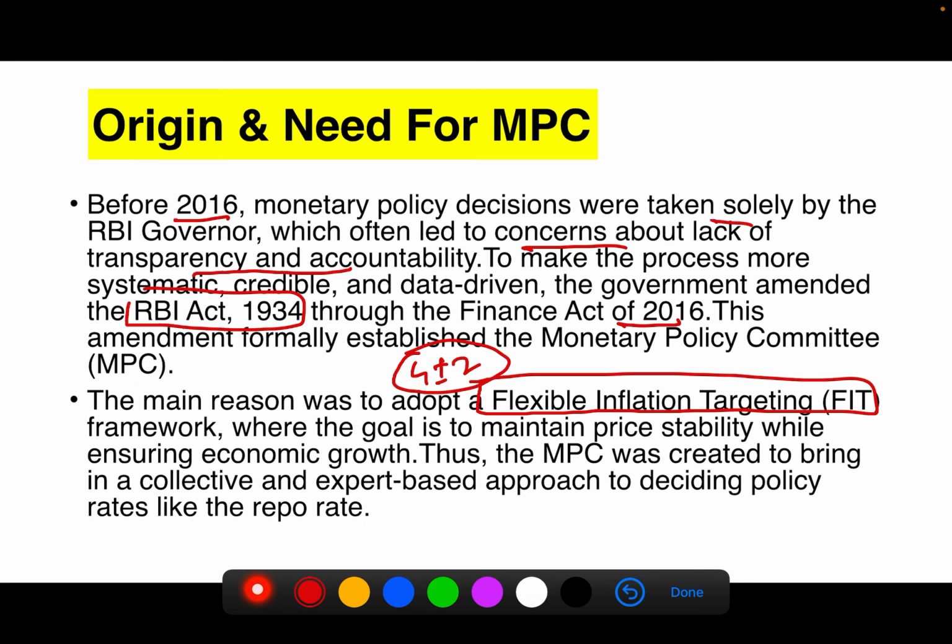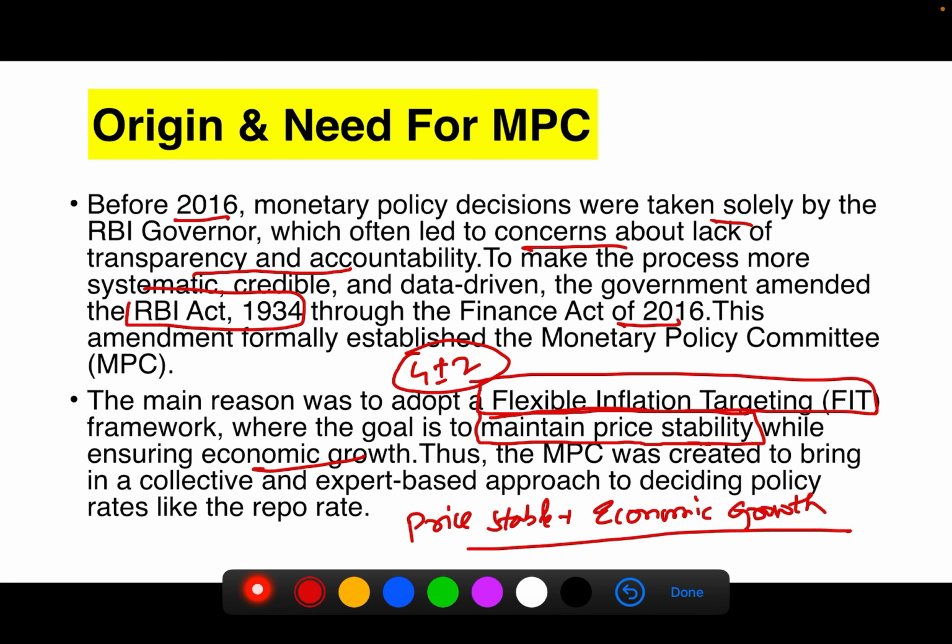The main goal was to maintain price stability while ensuring economic growth. So our main target is to maintain price stability. Price should be stable, and there should be economic growth also. So both should go parallelly. One should not affect the other. So this is our main goal.